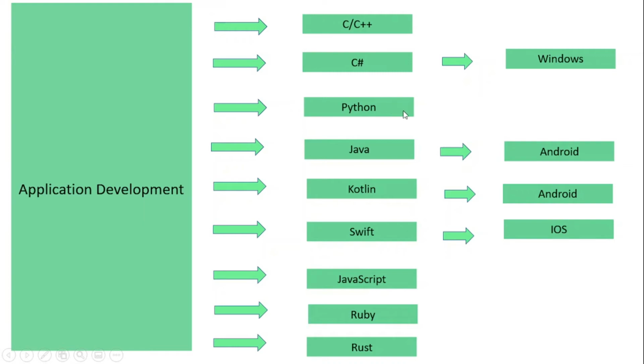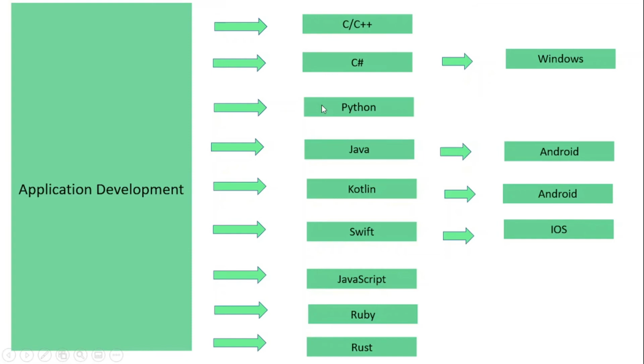So we can use Python here for application development, and Java also, and specifically Android applications are developed in Java and Kotlin. And as I talked about before, you can use these languages to develop multi-platform applications, but for that you have to install some dependencies.